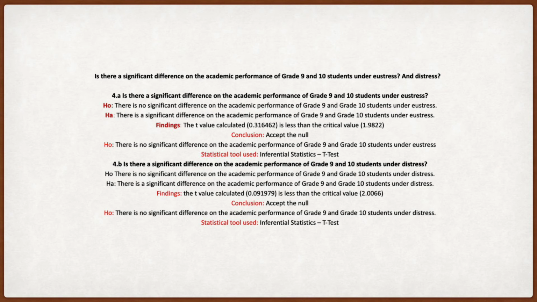Findings. The t-value calculated is 0.091979. It is less than the critical value 0.0066. Conclusion. Accept the null hypothesis. The null hypothesis says that there is no significant difference on the academic performance of grade 9 and grade 10 students under distress. The statistical tool used is inferential statistics t-test.